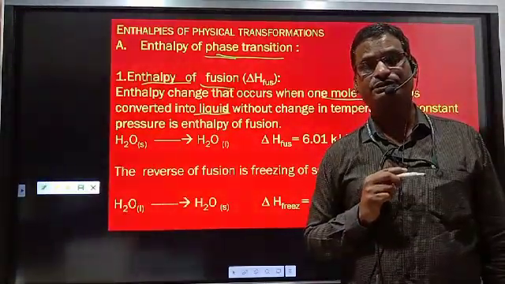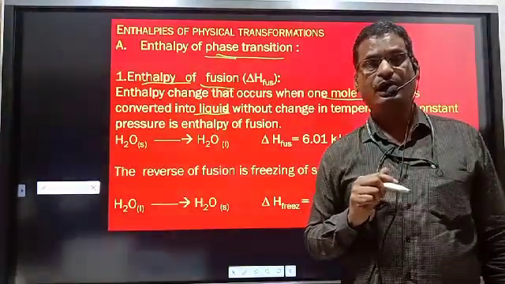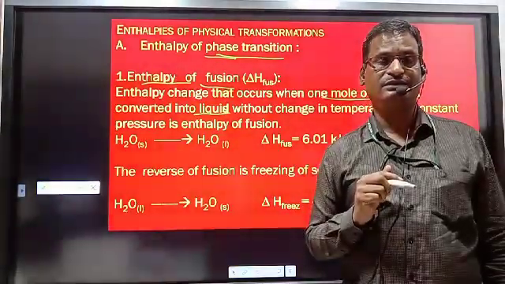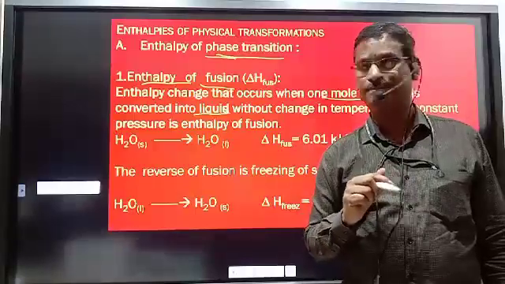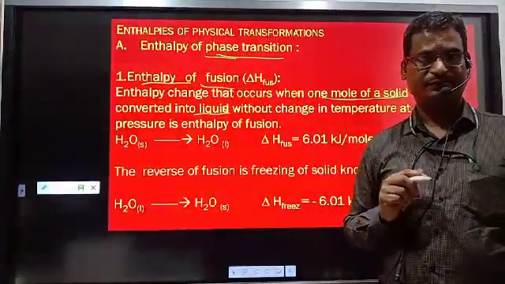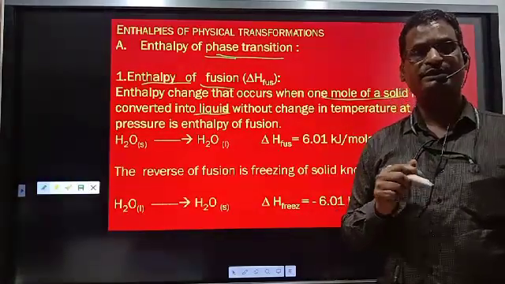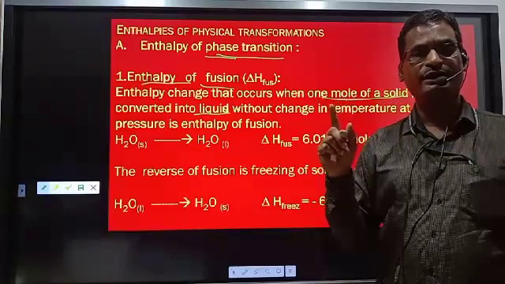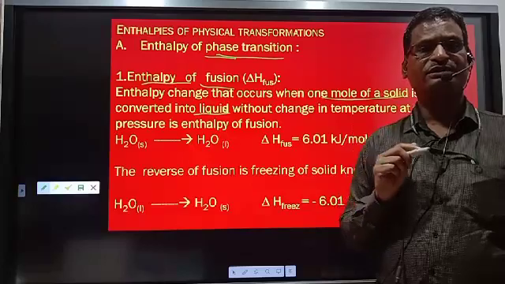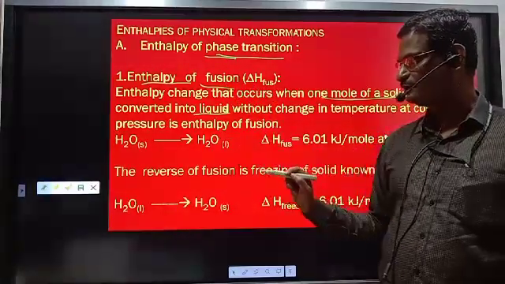All those molecules present in 1 mole of solid are converted to liquid at constant temperature and pressure, and the enthalpy change at that time is known as enthalpy of fusion because solid is converted to liquid. So the enthalpy change whenever all molecules present in 1 mole of solid are converted to liquid under constant temperature and pressure is known as enthalpy of fusion, solid to liquid.